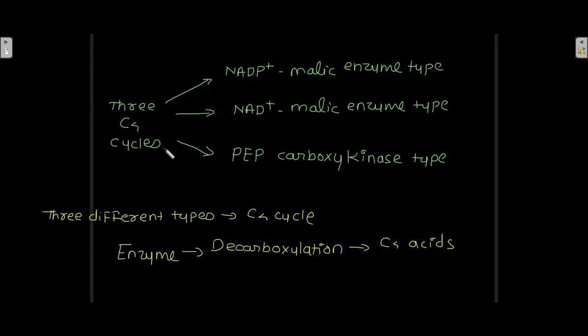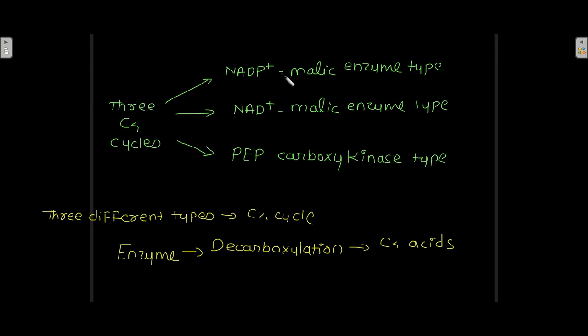These are the NADP plus malic enzyme type, the NAD plus malic enzyme type, and the PEP carboxykinase type. These are the three different types of C4 cycle which exist in C4 plants.